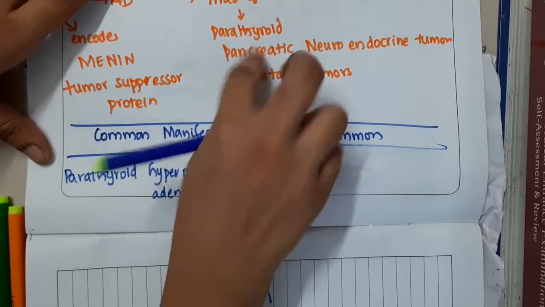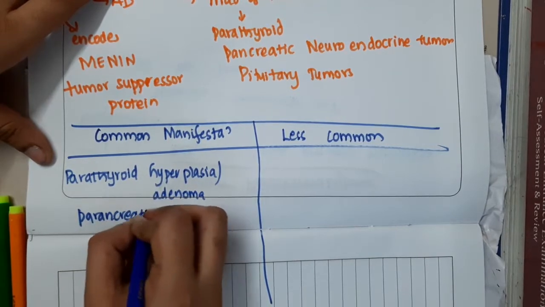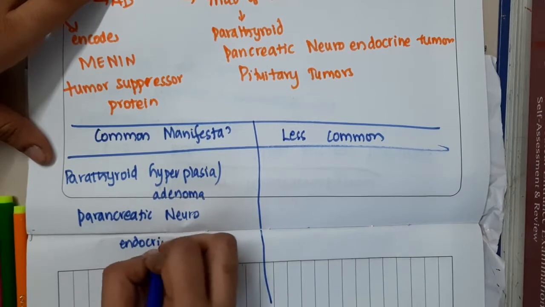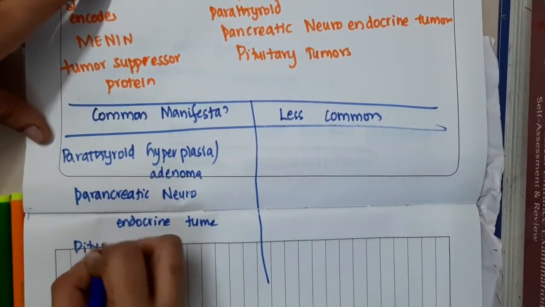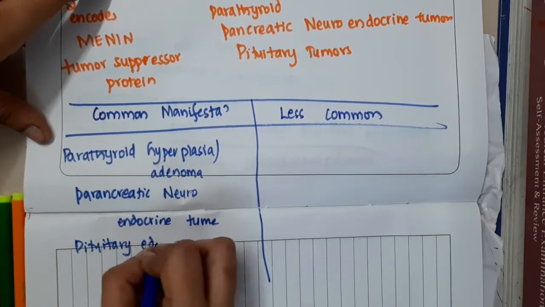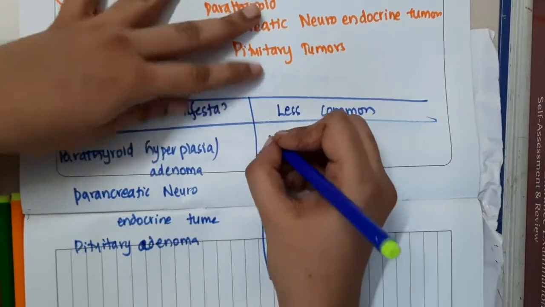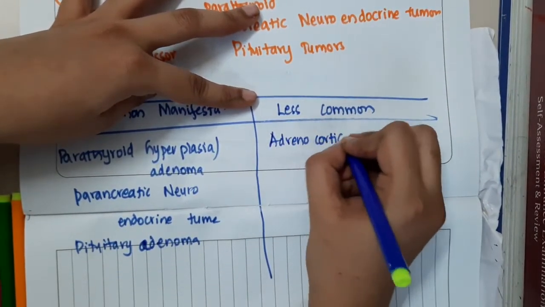Then pancreatic: pancreatic neuroendocrine tumors. Then pituitary: pituitary adenoma.